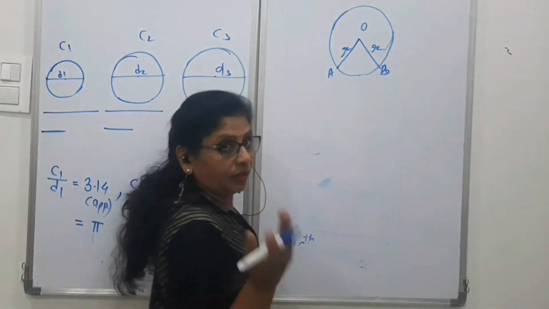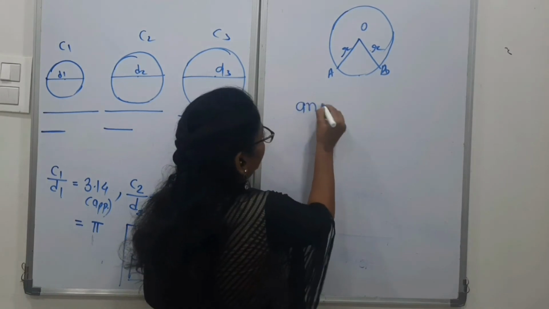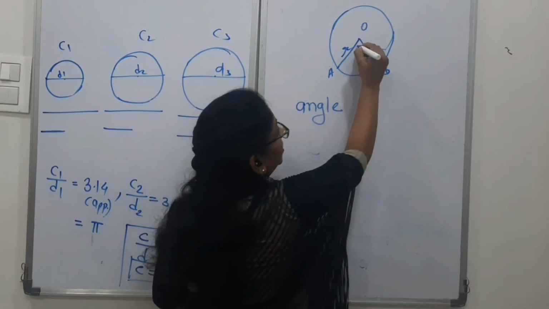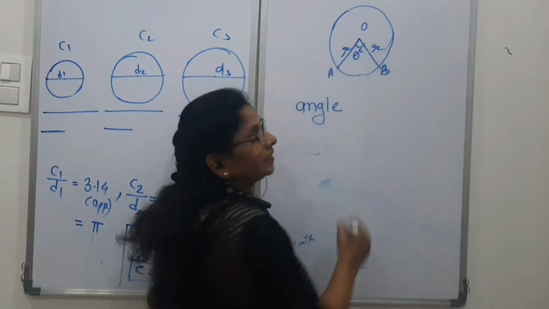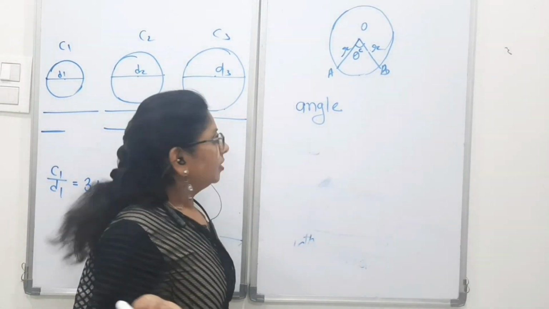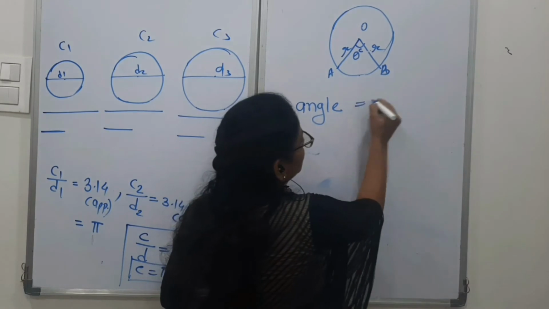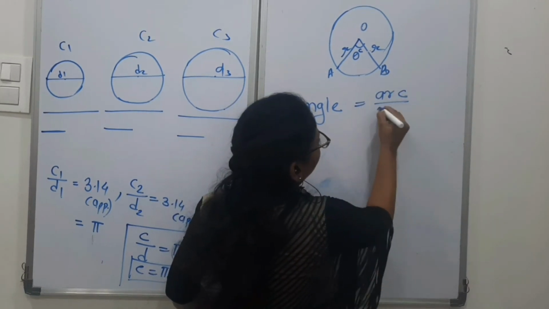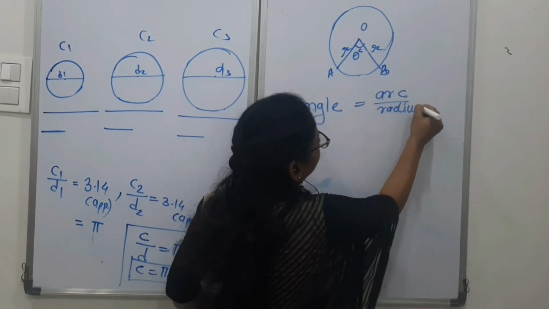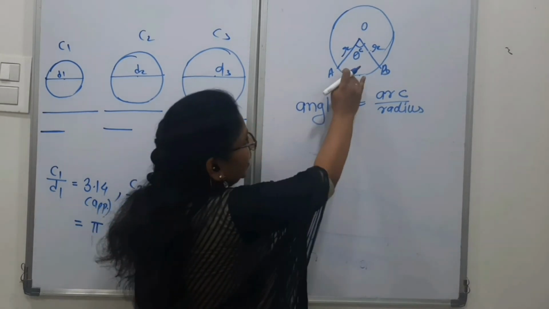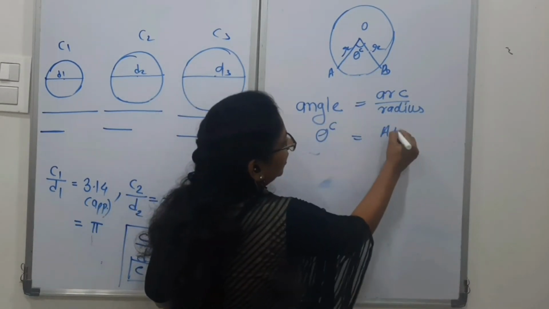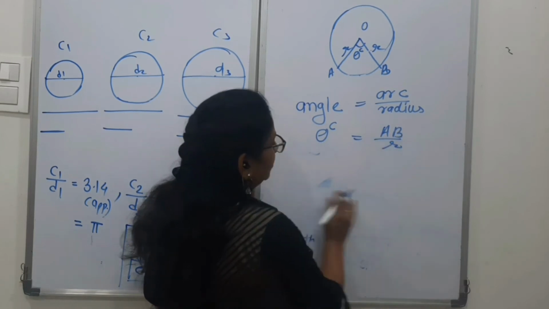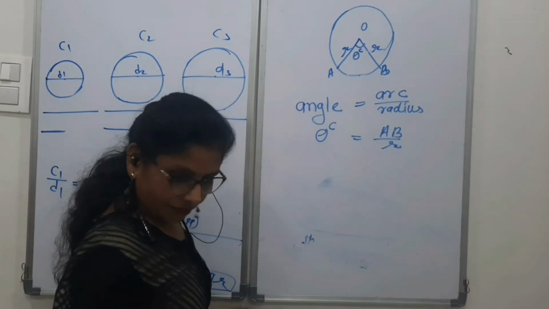Now we know one formula. This angle, if we denote it by theta in radians, we write angle equals arc upon radius. So in this case, the angle is theta radians, the arc is AB and the radius is R. Now let us consider the whole circle.